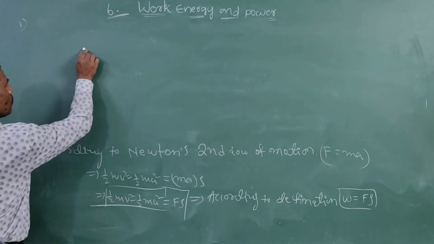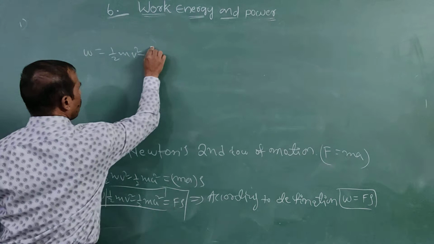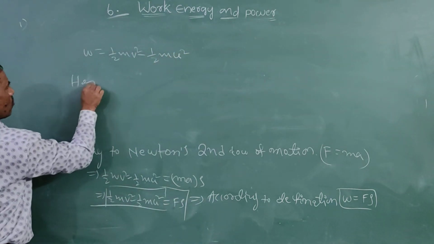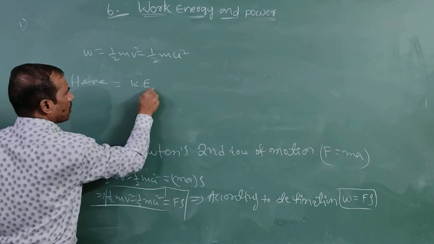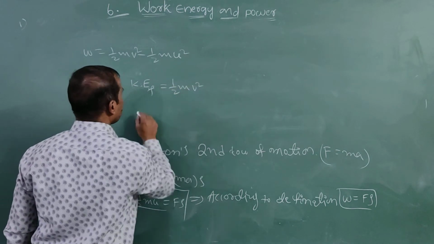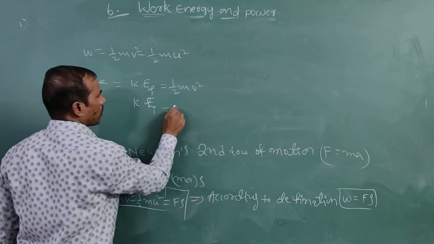Finally, work is equal to half m v square minus half m u square, where KE f is the final kinetic energy and KE i is the initial kinetic energy.